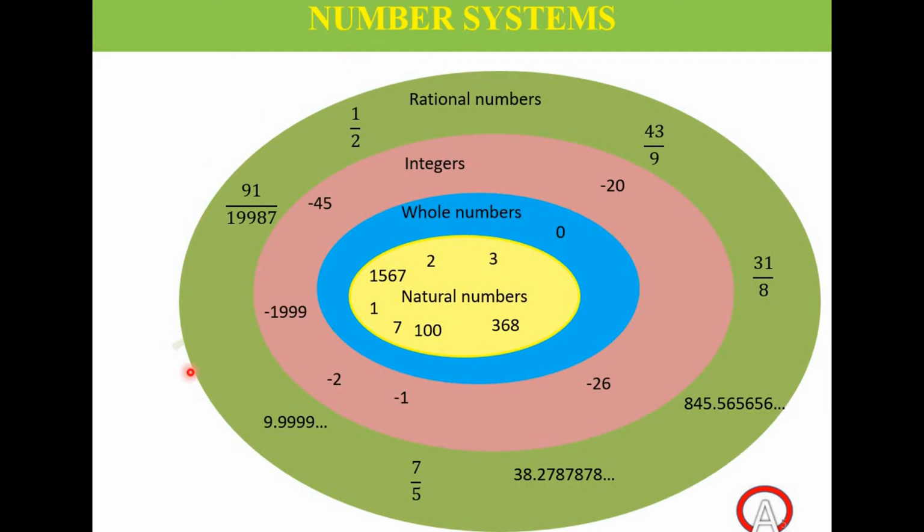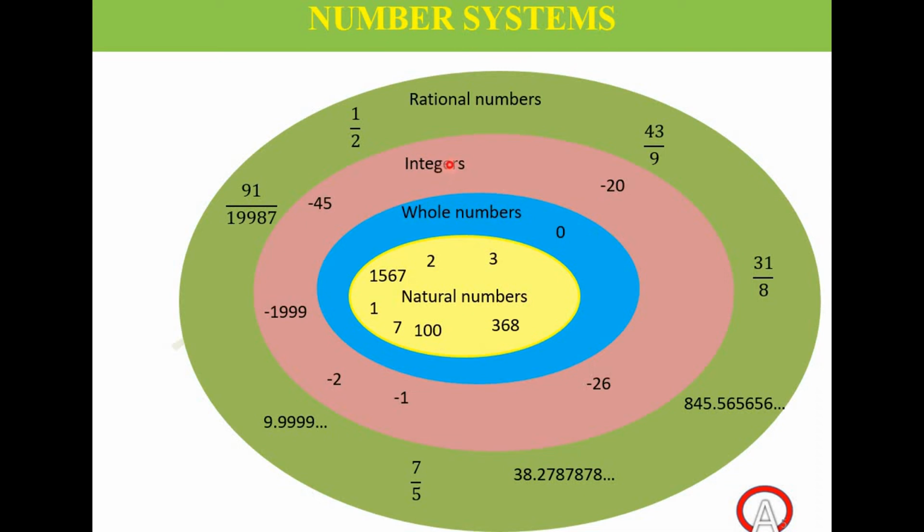Rational numbers include everything: integers, whole numbers, natural numbers. So are all natural numbers rational numbers? Are all whole numbers rational numbers? Are all integers rational numbers? Yes. Now, are all rational numbers integers?